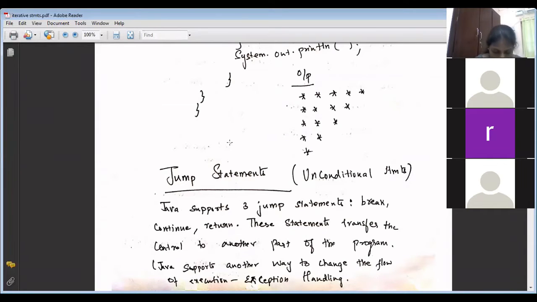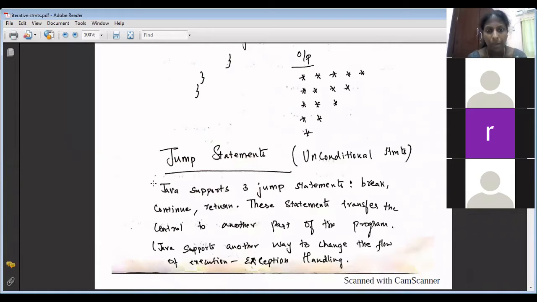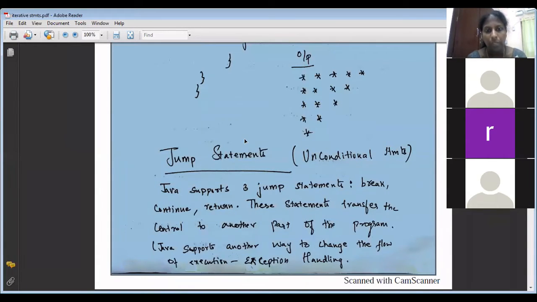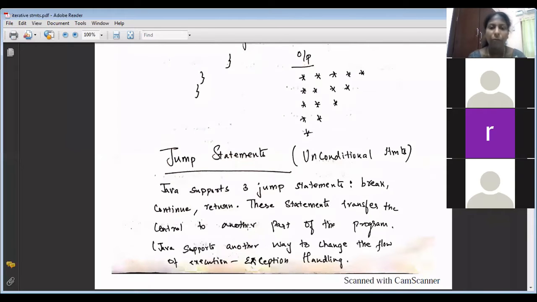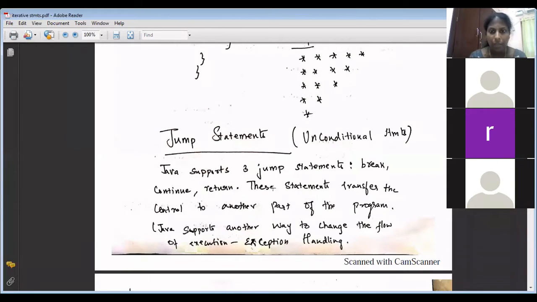However, goto is reserved. It is a keyword, so you cannot give a variable name as goto because it's a reserved keyword. They have reserved it for other versions of Java. Till now, they have not defined what goto is. So there are only three jump statements. Goto is a reserved keyword which is used for future use. These statements transfer the control to another part of the program.